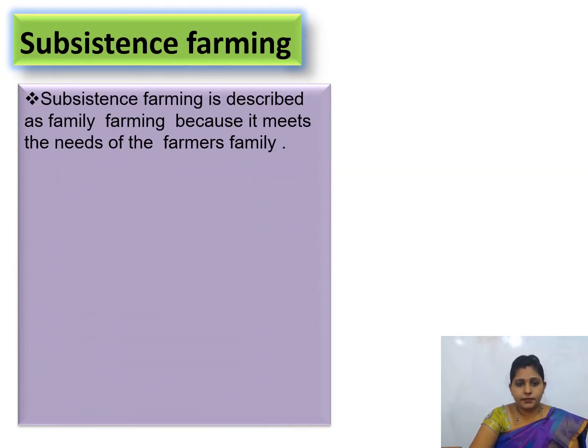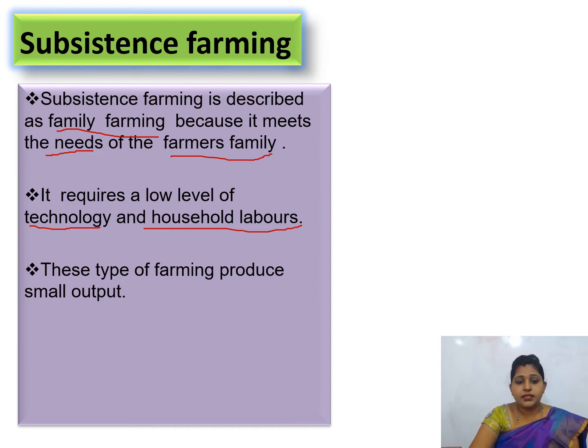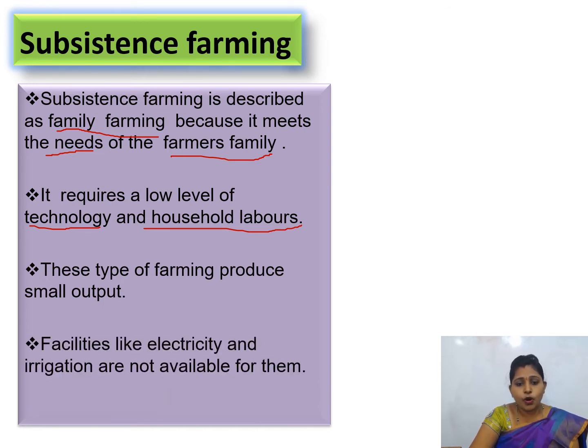Subsistence farming is described as family farming. Why? Because it meets the needs of the farmer's family. It requires a low level of technology and household labor. This type of farming produces small outputs.